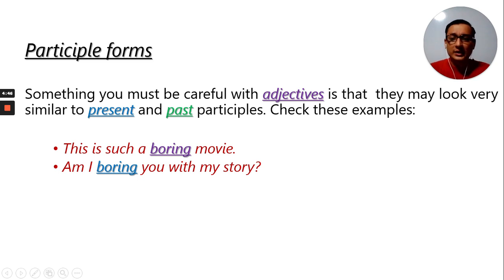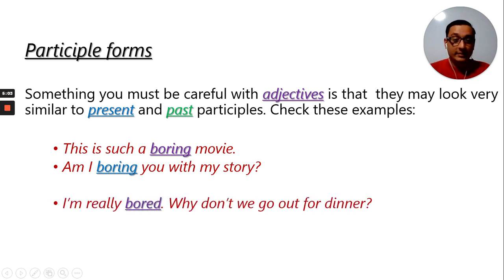So you have to be very careful. How do you know to distinguish the difference? Simple. Check what comes next, right? In this case, this is a quality. First, you have a verb. So you know that this is not going to be working as a verb, right? So this is working as an adjective because it has a noun next to it. Same case for past participles. I'm really bored. Why don't we go out for dinner? This bored is talking about a feeling you have, right? It's not the action. The action here is verb be, right? Verb to be.